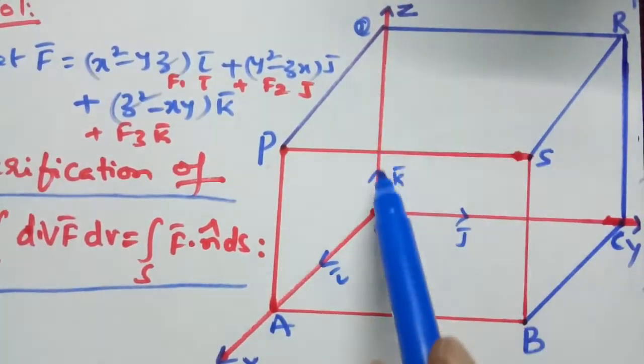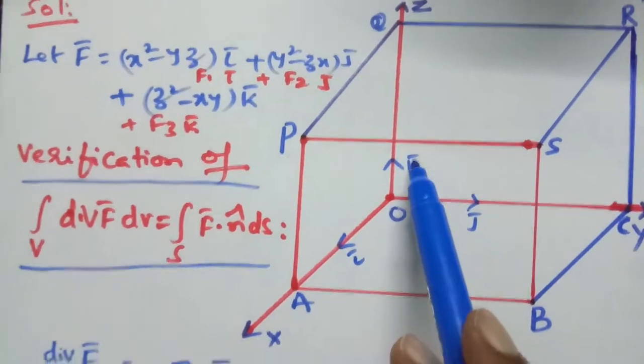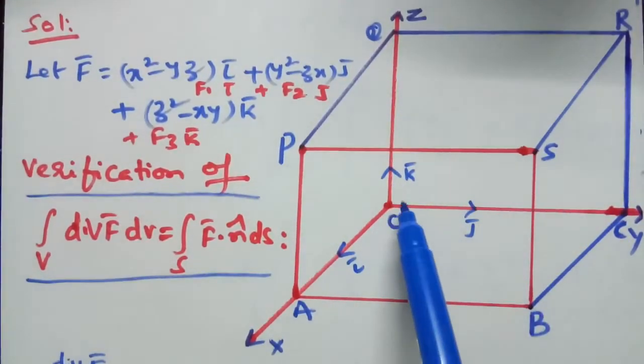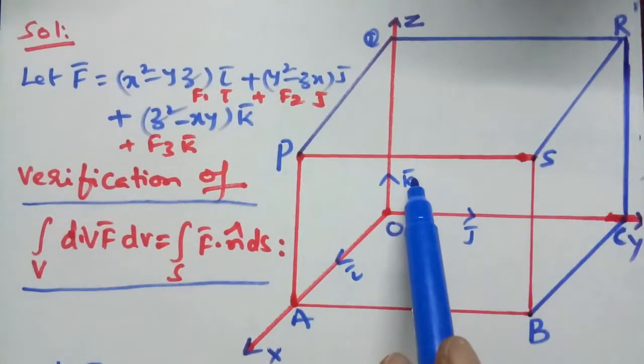The unit vector along the z-axis is k bar. Therefore, the unit outward drawn normal vector to this surface is k bar.